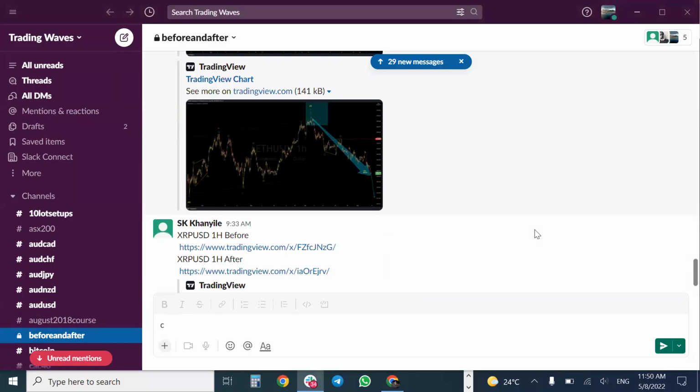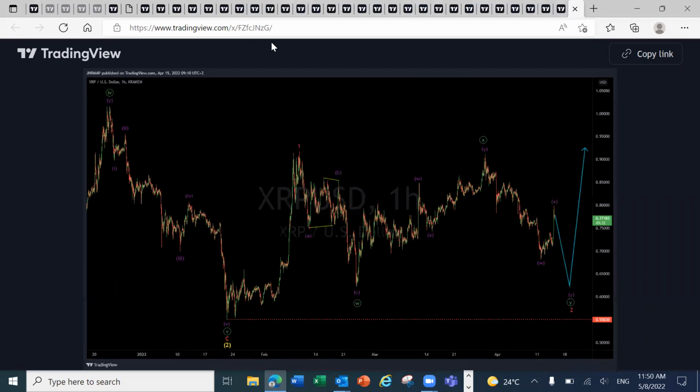Now we also have Ripple. The focus on Ripple, look at that. We focused that it was going to make a move around this level, and drop here to around these levels. This move is the leg that we're looking at now. Let's have a look at how Ripple has played out.